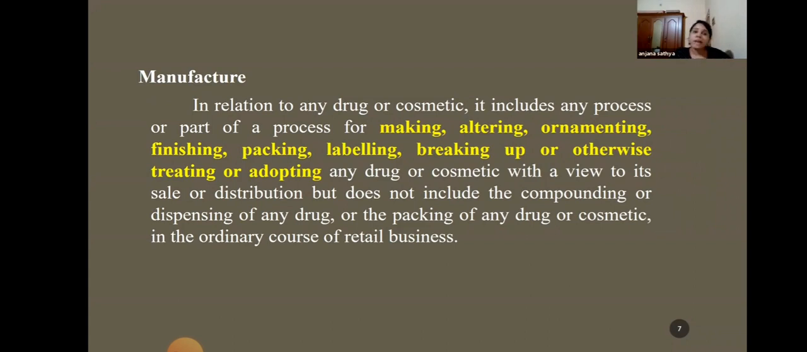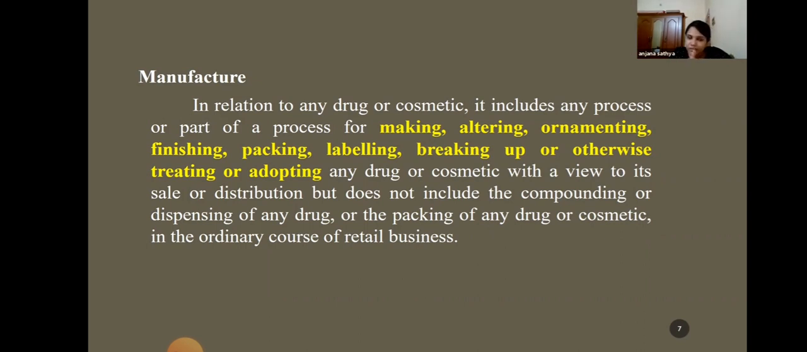Okay. Next one is manufacture. So what is the meaning of manufacture? What is the definition of manufacture? In relation to any drugs and cosmetics, it includes any process or a part of process. So it can be a process as a whole, or any part of a process is also termed as manufacture if it is used for making, altering, ornamenting, finishing, packing, labeling, breaking up, or otherwise treating or adopting any drug or cosmetics with a view to its sale and distribution.